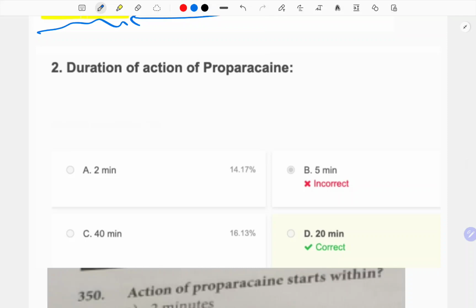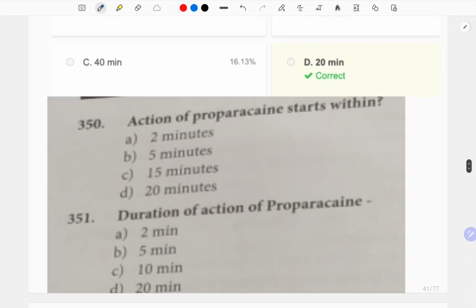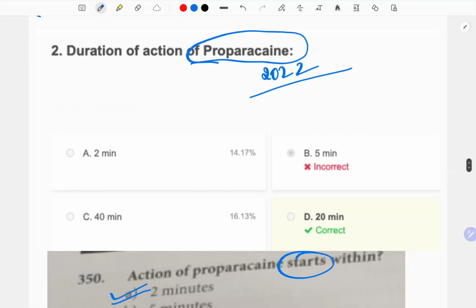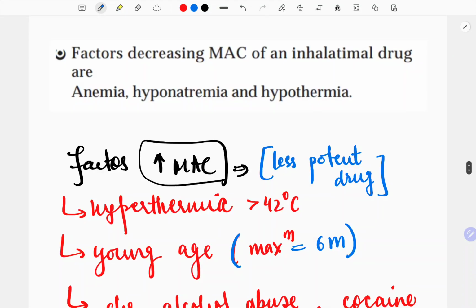Okay. So, this question was asked recently, I think in May 2022. But this question was actually asked in 2013-14 twice. Action of proparacaine starts within 2 minutes, and the duration of action is 20 minutes. Right? So, 2 and 20. And so the asked value is the duration, 20. So this is how they ask it.